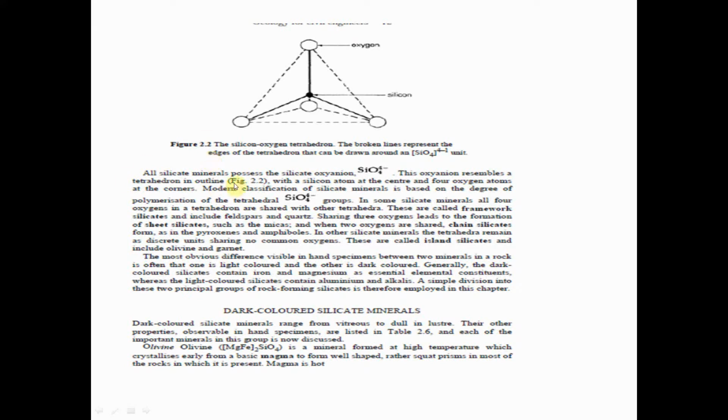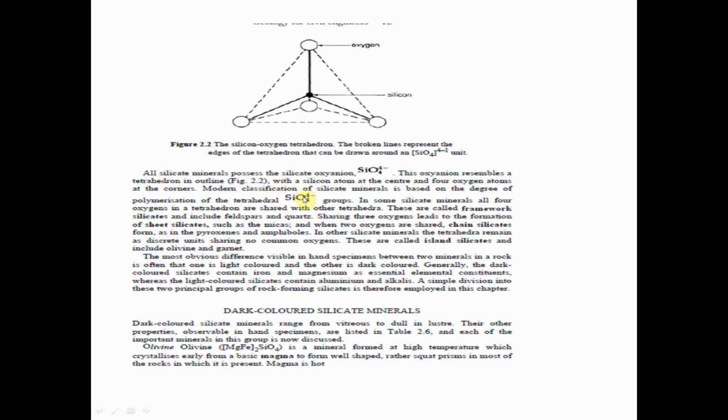All the silicate minerals possess the silicon-oxygen unit SiO4. This unit resembles a tetrahedron in outline. So in the figure, these are the tetrahedra, with a silicon atom at the center and four oxygen atoms at the corners.